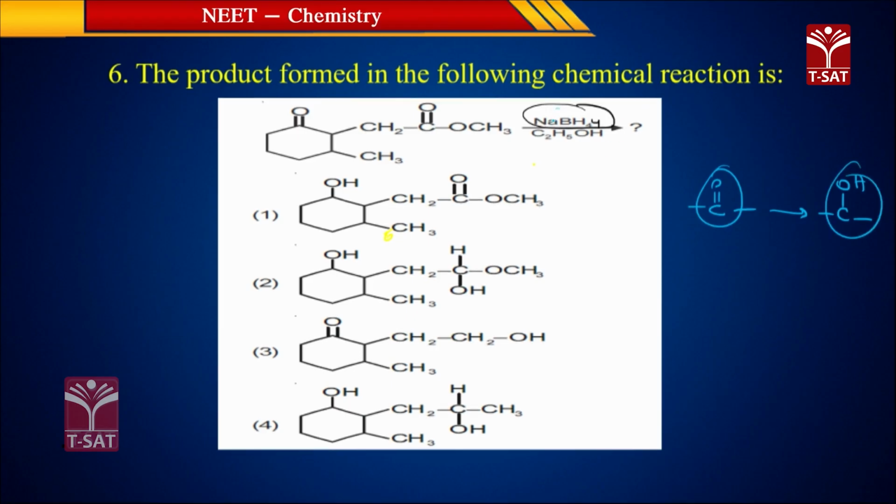It is a reducing agent. If you see the options, C double bond O should be converted into C-OH, that is it. In the first option it is given C-OH, and in the second option also. But the second option also reduces the other C double bond O. It can reduce only one carbonyl group, that is this carbonyl group. So the first option is the correct one.